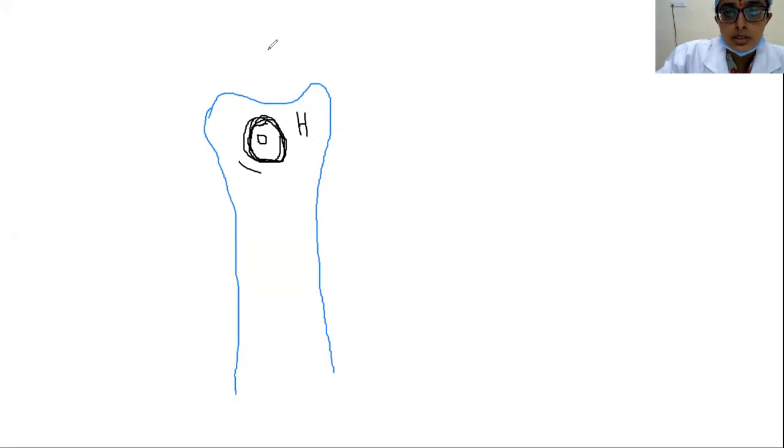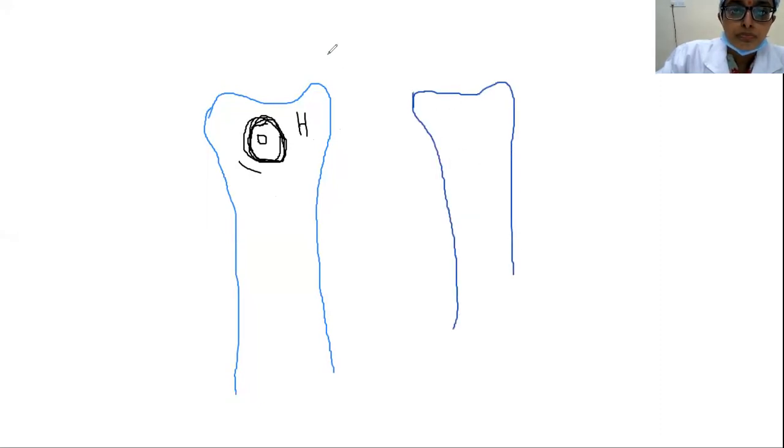As the aggressiveness of the bone tumors increases, the borders are not well marginated or not clear or not well demarcated as in case of benign bone tumors. I am trying to show it with the cursor here. I think you can all appreciate it.